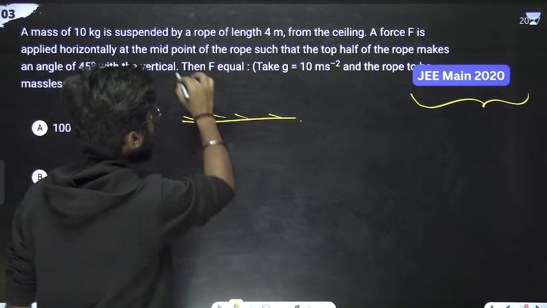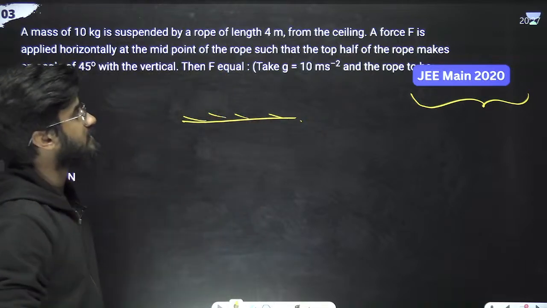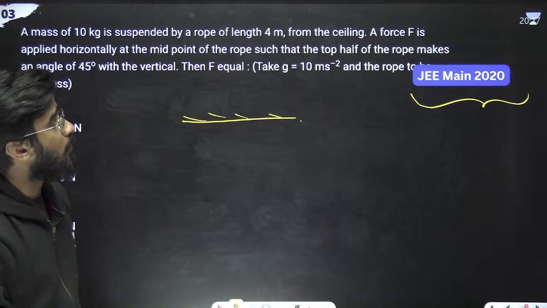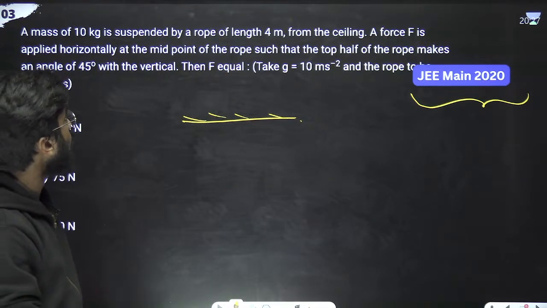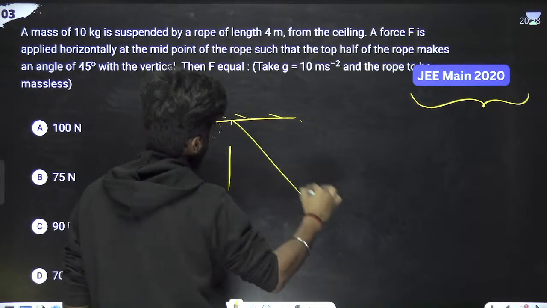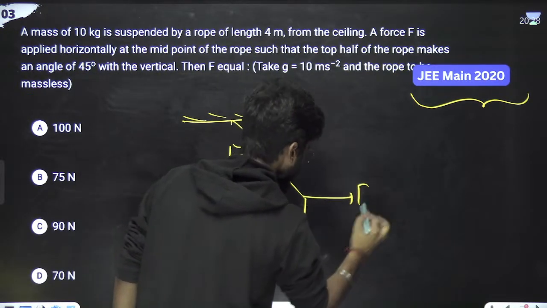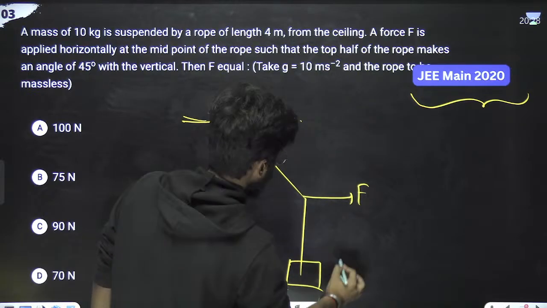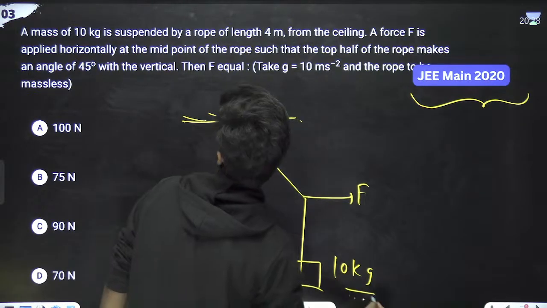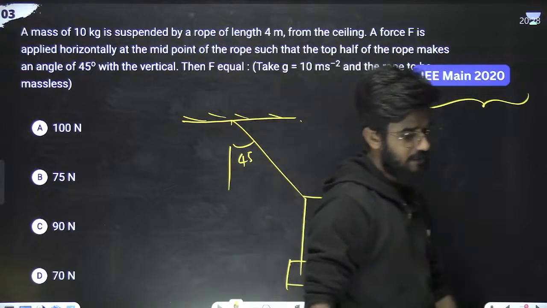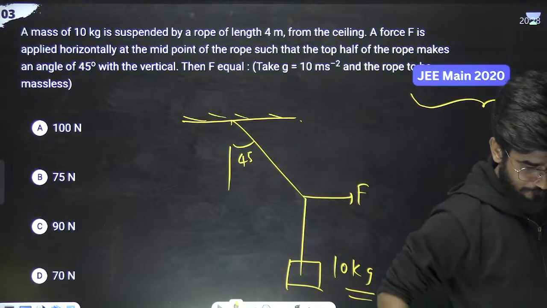Same question. Means if it is applying horizontally, the rope is such that the top half of the rope makes angle 45 degree with the vertical. Means this angle is 45 degree, and this is the force. This is of 10 kg. Same question. Again, solve it by yourself. Again you have to solve for the force. Exactly. Great.